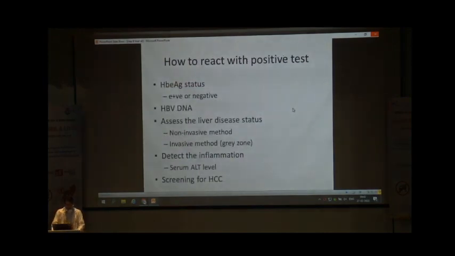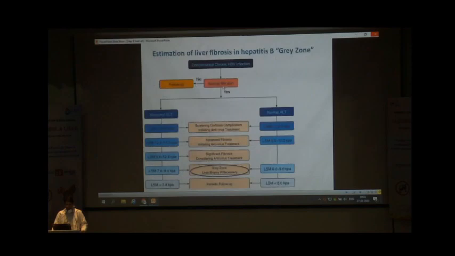So how should we react to a positive test of hepatitis B? Well, first we should know the E antigen status, whether it is E antigen positive or negative, the titer of the DNA, and the assessment of the liver disease status, meaning fibrosis: whether there is no fibrosis, minimal fibrosis or advanced fibrosis. We should also detect inflammation by monitoring the serum ALT levels, and screen for cancer.